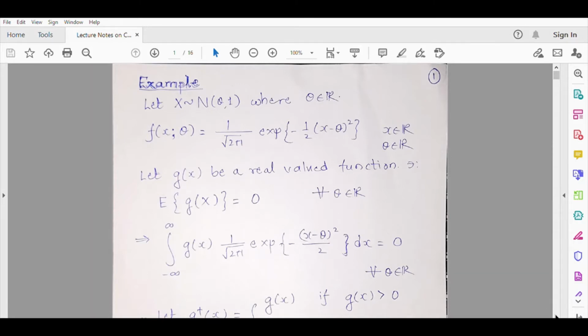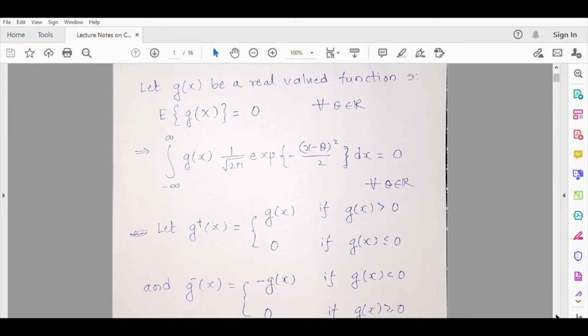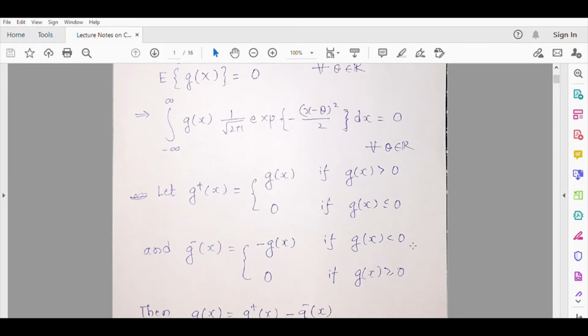Now we know, or you might have studied, the positive part and negative part of a function. So it is defined like this. Suppose g plus x is g(x) if g(x) is greater than 0 and it is 0 if g(x) is less than or equal to 0. So g plus x extracts only the positive values of the function g(x). Similarly, g minus x is minus of g(x) if g(x) is negative and it is 0 if g(x) is greater than or equal to 0. So g minus x again extracts the negative part but with the minus sign.